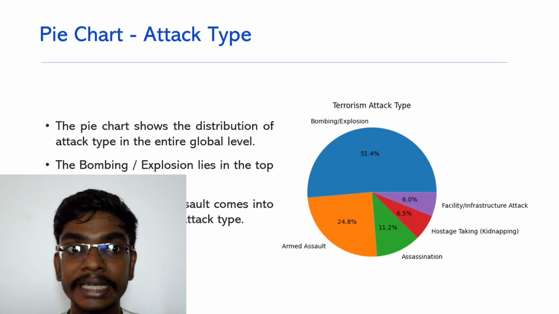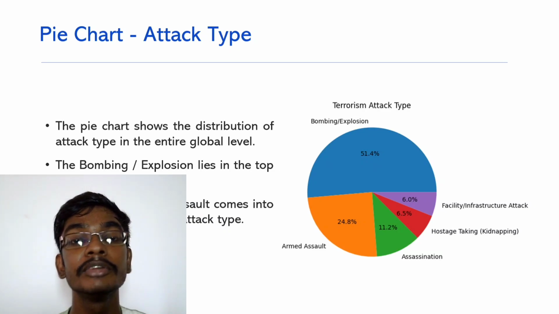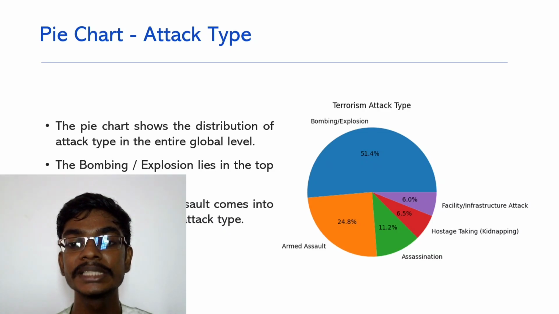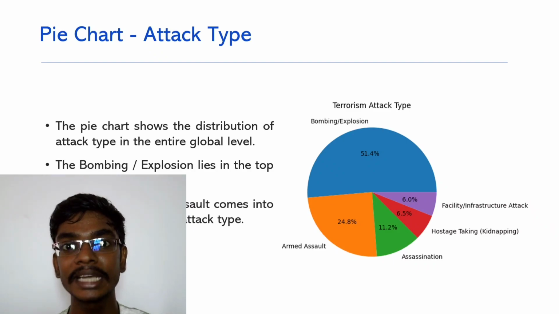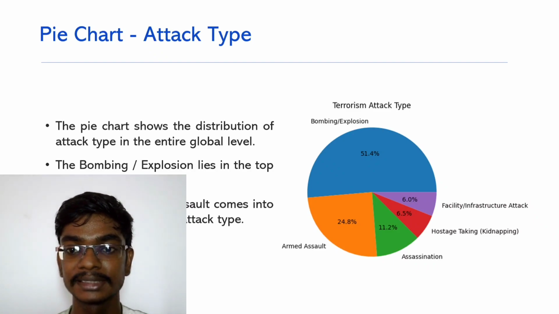Then let's get into the attack type. It's the most important thing that we have to analyze. This pie chart shows the percentage or the distribution of the attacks, the top 5 attacks.